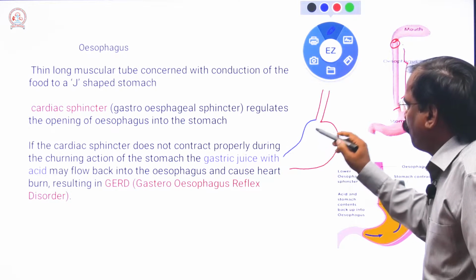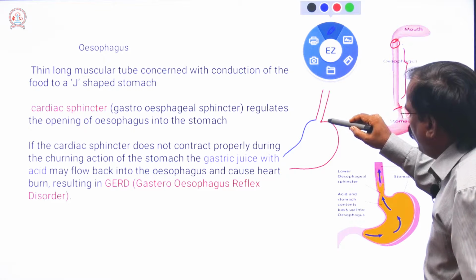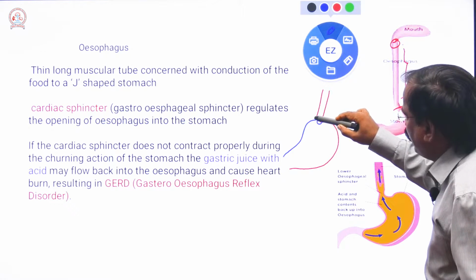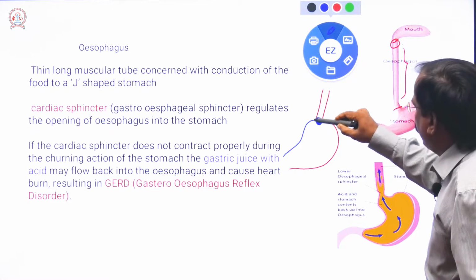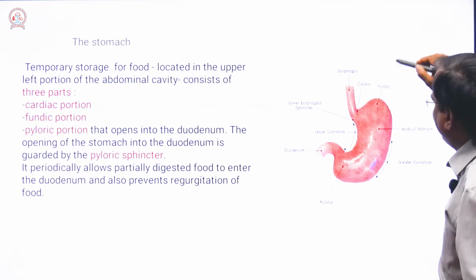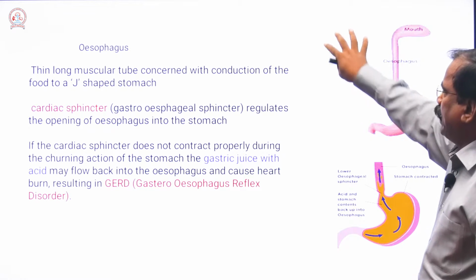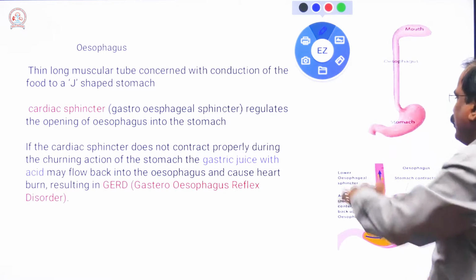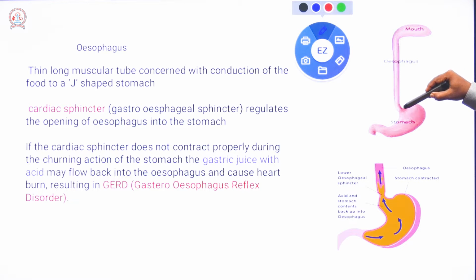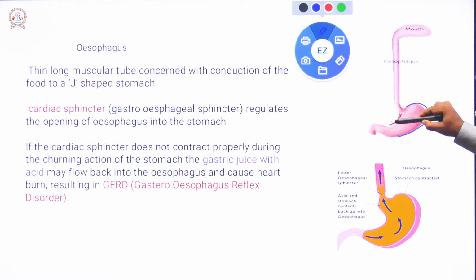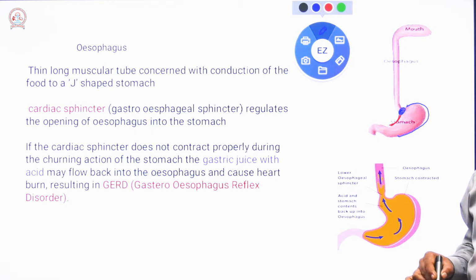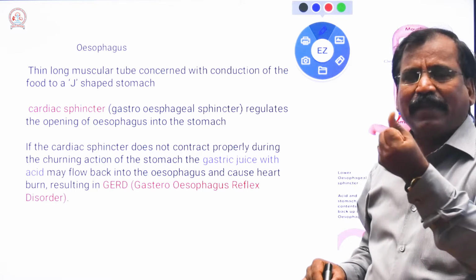Here, where the esophagus joins and communicates with the stomach, there is a sphincter. That sphincter is called the cardiac sphincter. That is very important. Listen, this is the stomach, and where it joins with the esophagus, in this place there is a sphincter. Sphincter means a muscle, capable of contraction and relaxation.